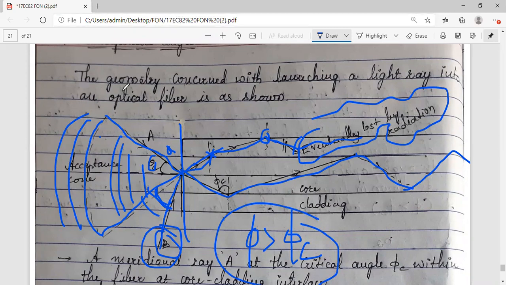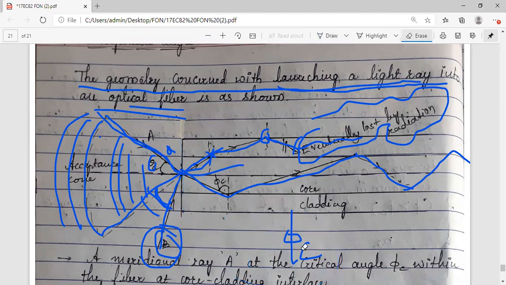Okay, so the geometry concerned with the launching of the light wave into the optical fiber, this is how the light is entering into the core material. That is what is the launching of the light into the optical fiber. That figure is shown here. So two points are important here. One is a light wave traveling at angle theta a. One more is the light wave B, which has an incident angle other than in this acceptance range. So two things are important.